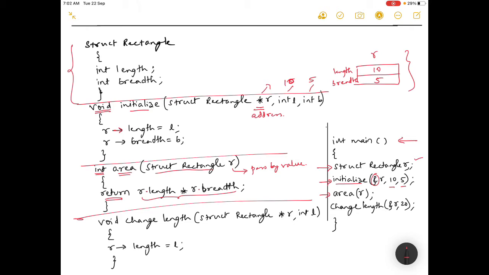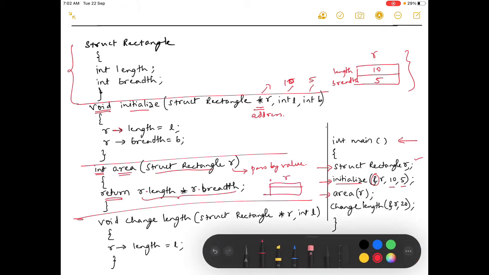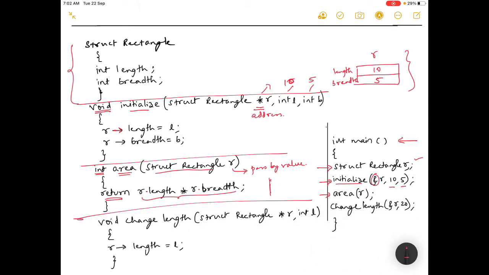Tell me whether it is accessing the heap memory. No, it is not accessing the heap memory, it is creating its own r, and here it is 10 and it is 5.